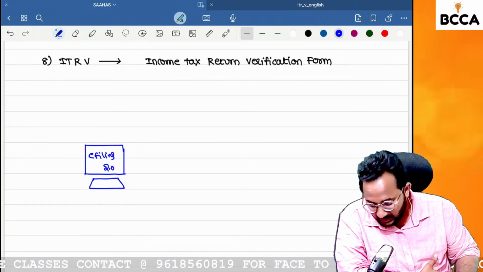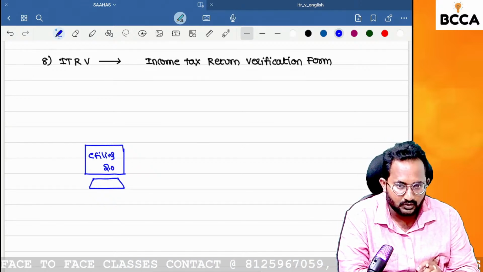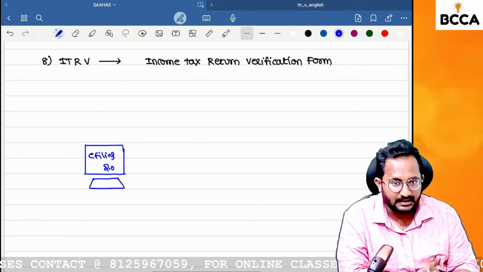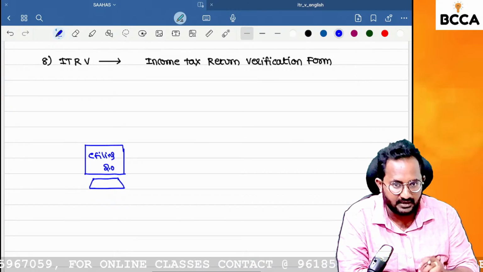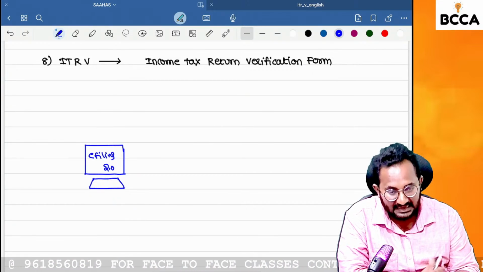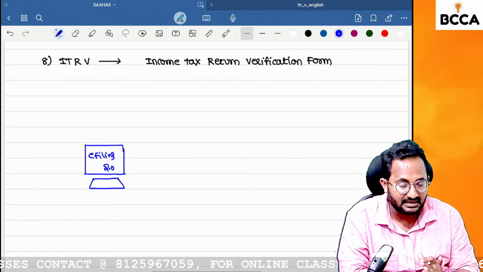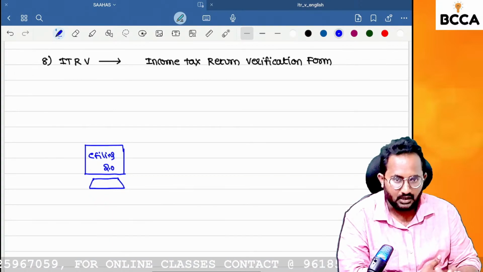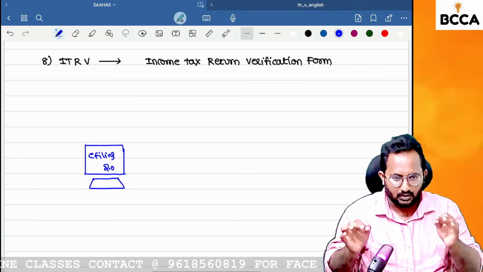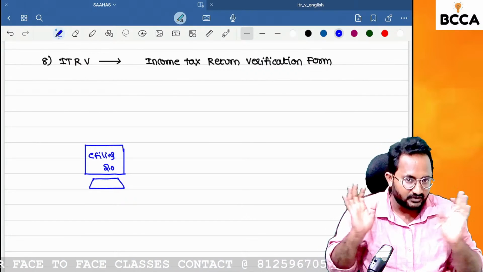You have to give your Aadhaar enabled OTP, or a digital signature, or the electronic verification code provided to your registered mobile number. So if you have entered those details, that means it is electronically verified. Normally, this is the type of consent you have to give at the time of filing the return of income.